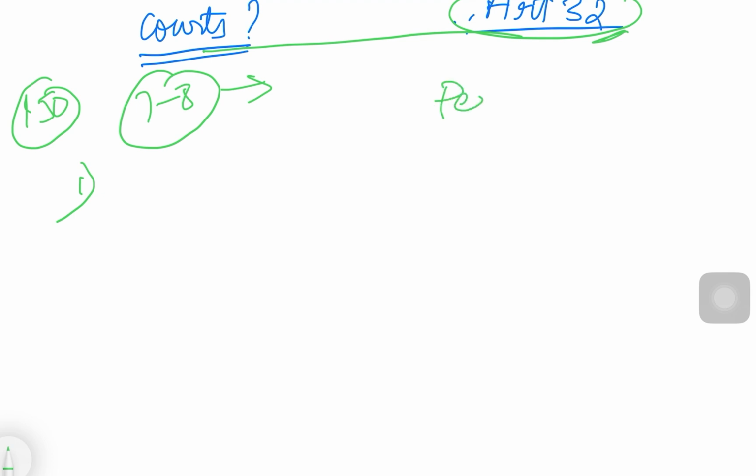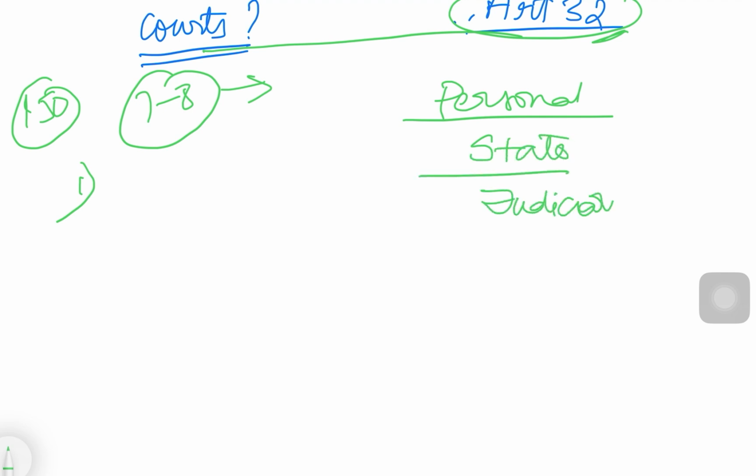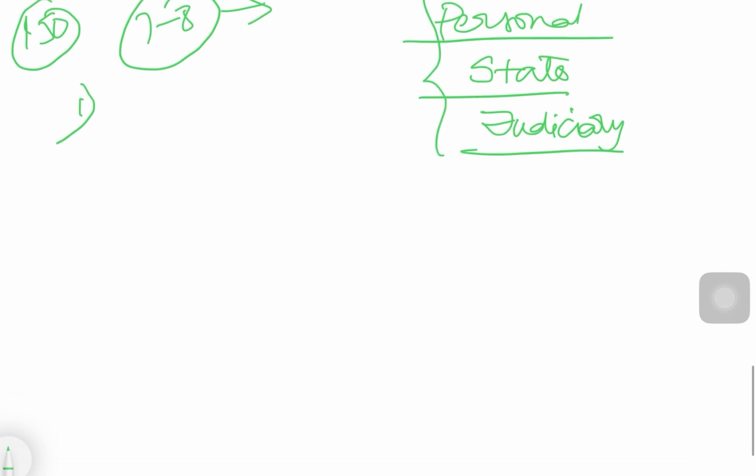Think from the personal perspective, like what happens to the individual. Think from the perspective of the state. Think from the perspective of the judiciary. Think from the perspective of the legal system, and then think from the perspective of overall protection, third parties. So you keep these pointers and then keep thinking so that you can generate the points.